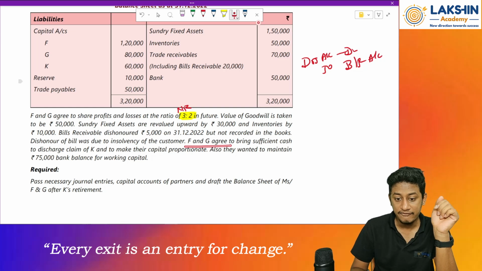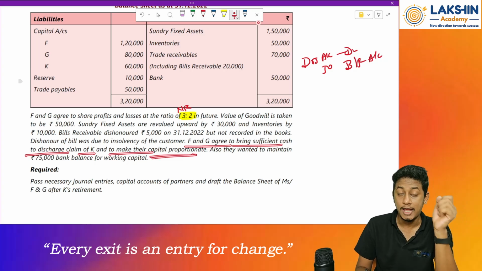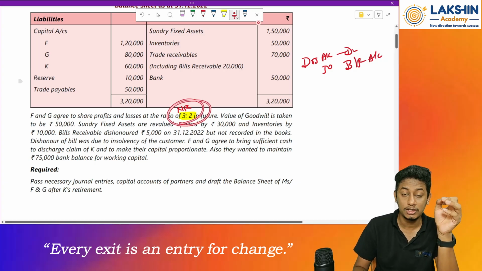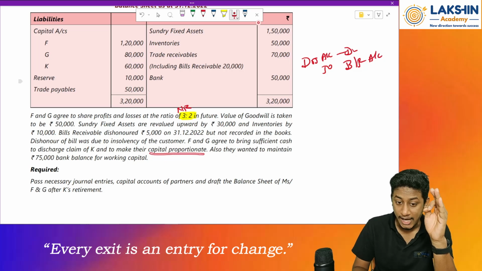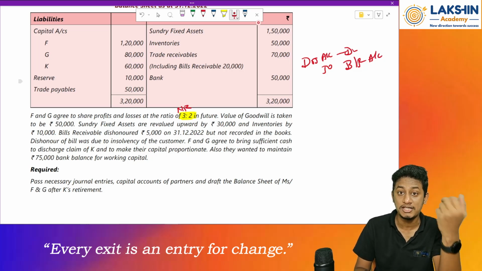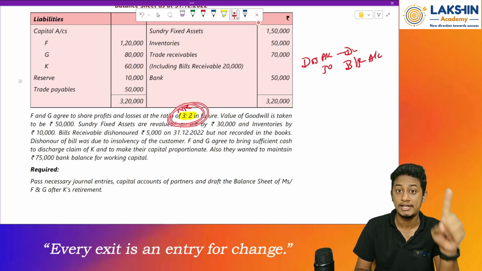Then F and G agree to bring sufficient cash to discharge the claim of K and to make their capitals proportionate. Proportionate to what? Proportionate to the profit sharing ratio. So whenever they say capitals are proportionate, but they do not mention to what, it will always be assumed it will be proportionate to my profit sharing ratio.